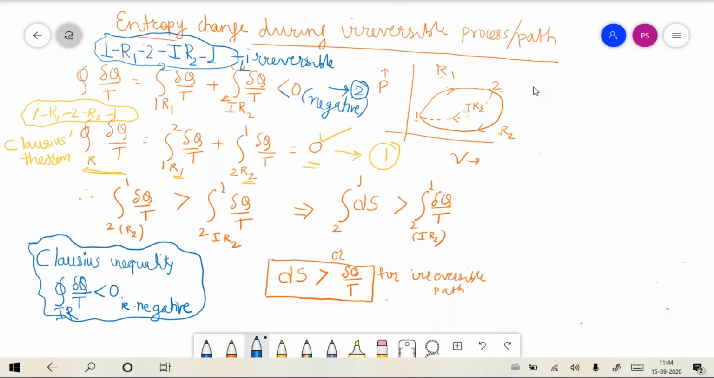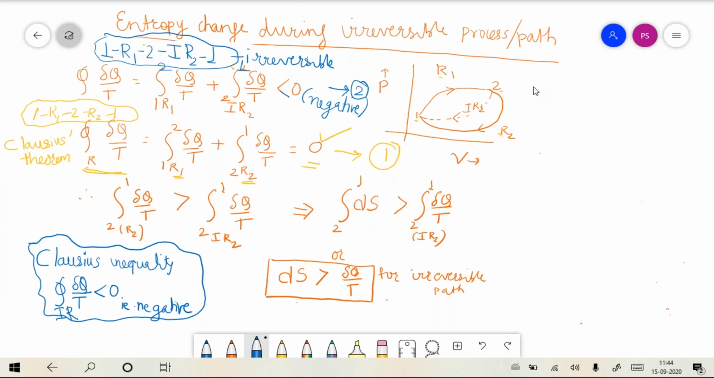If you look at equations 1 and 2, it becomes obvious that the line integral between the states 2 and 1, this line integral of del q by t for a reversible path, has to be greater than the line integral of del q by t along the irreversible path.